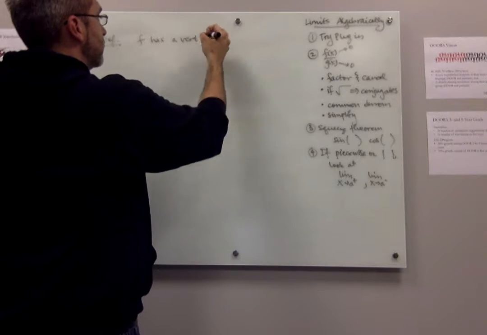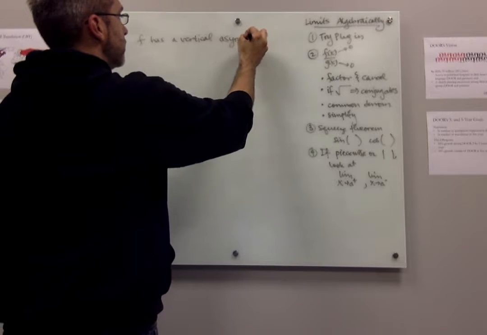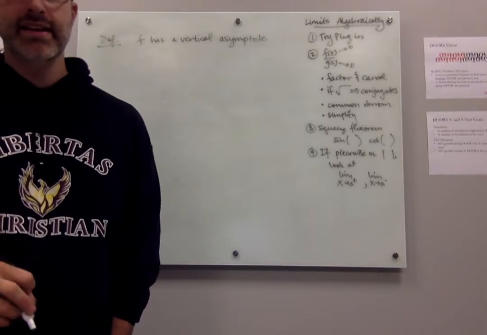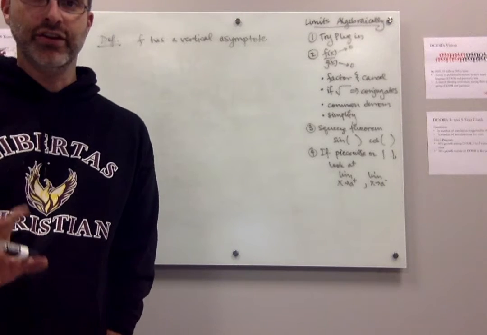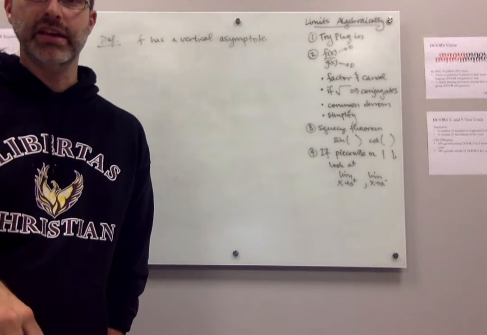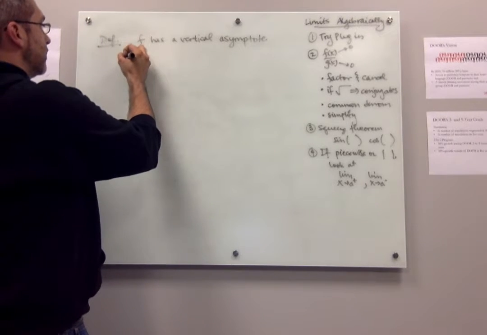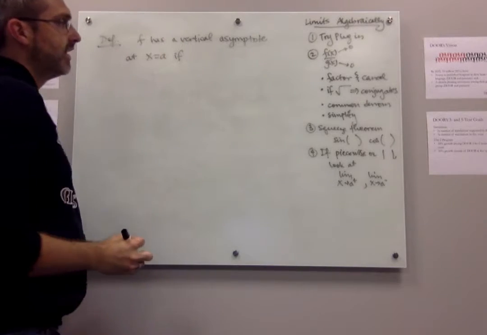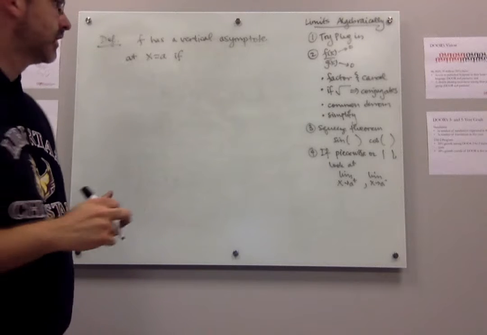So we're going to say f has a vertical asymptote. Let me spell it out. Vertical asymptote. Watch the spelling on this. A-S-Y-M-P-T-O-T-E. Asymptote. You don't actually say the P, so this is another case where the P is silent. Asymptote. f has a vertical asymptote at the number x equals a if any of the following 6 things happens.